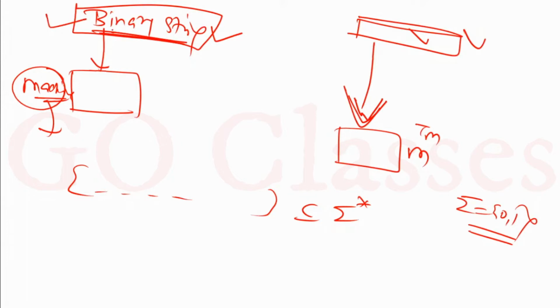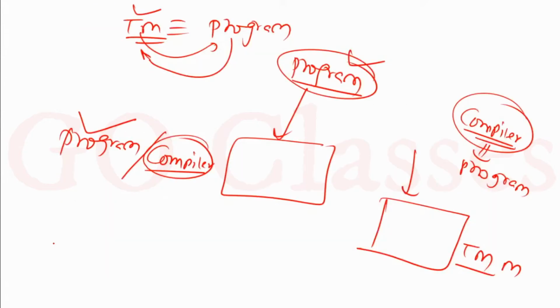Because the input is always a binary string, we are accepting, rejecting, or looping on this binary string. If we are accepting this binary string, then it will go in the language of the Turing machine. So in the language of a Turing machine, we always have binary strings. All these things are binary strings. All these points that I am telling you are very important points. That's why I am telling you. Now let's move on to the Rice theorem.